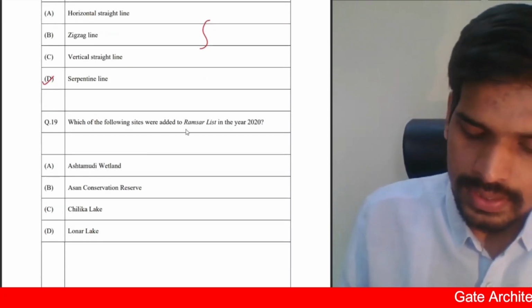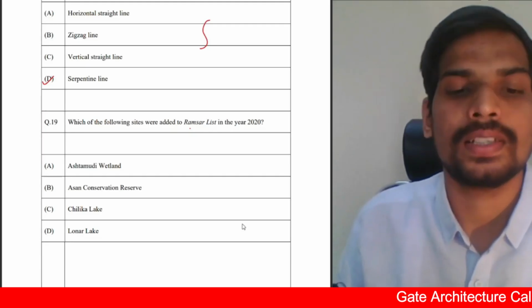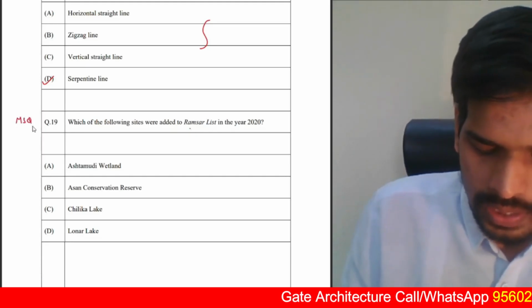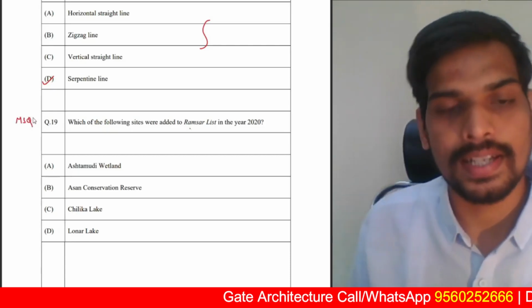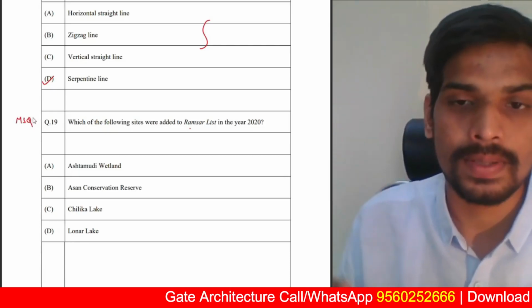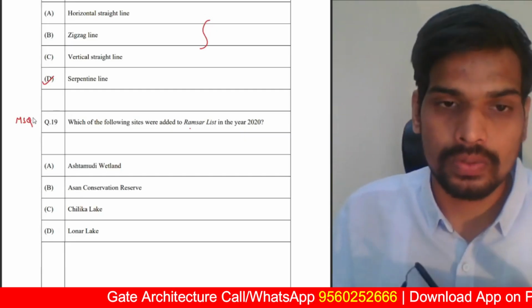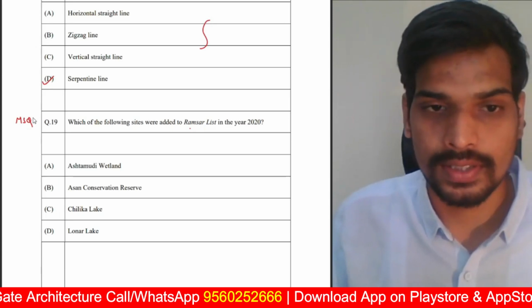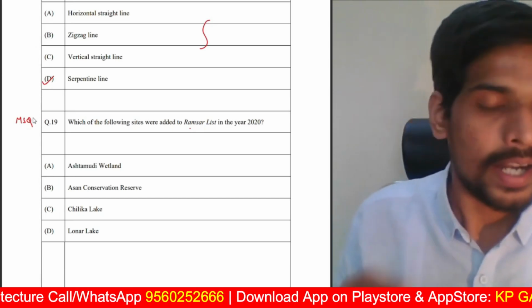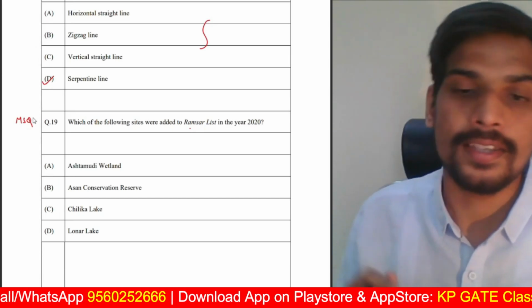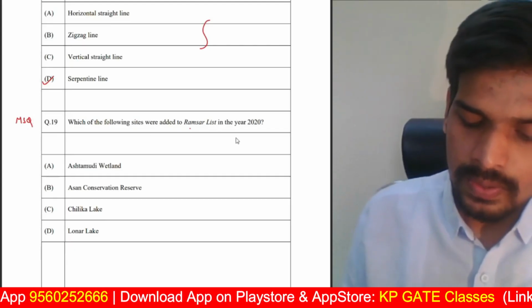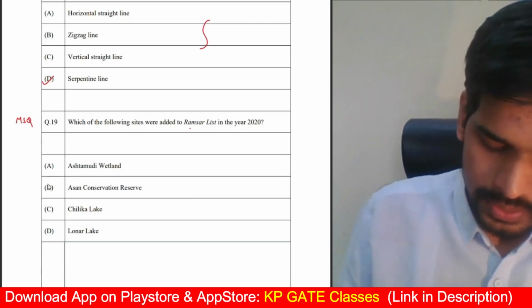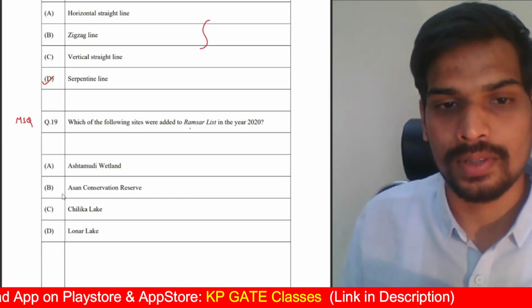Which of the following sites are added to the Ramsar list in the year 2020? So two sites from these given, this is a multiple select question here. However, in this question paper it is not mentioned, but in the examination, on the top of each and every question, it will be mentioned whether it is an MSQ, MCQ or NAT question, and what the weightage for that question is. This is a 1 mark multiple select question. I told you in the beginning, multiple select questions are asked in the 1 mark also this year. So, which of the following sites are added in the Ramsar list in the year 2020? The answer for this is based on general awareness of the Ramsar list basically.